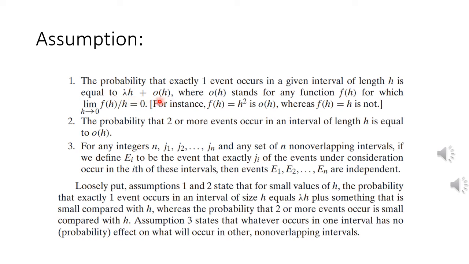The second assumption is that the probability that two or more events occur in an interval of length h is o(h), that is, very small compared to h. The third assumption is about independence of events: one event happening in an interval does not affect another event happening in a non-overlapping interval.